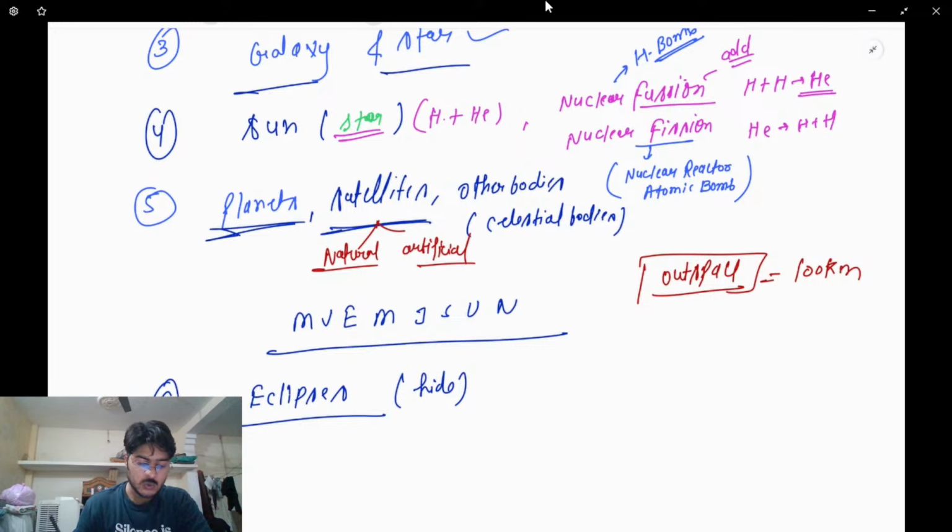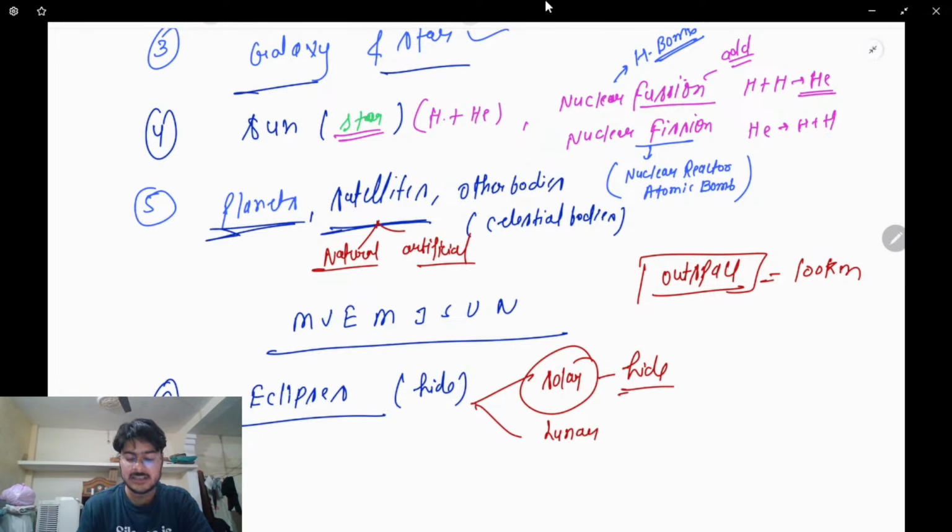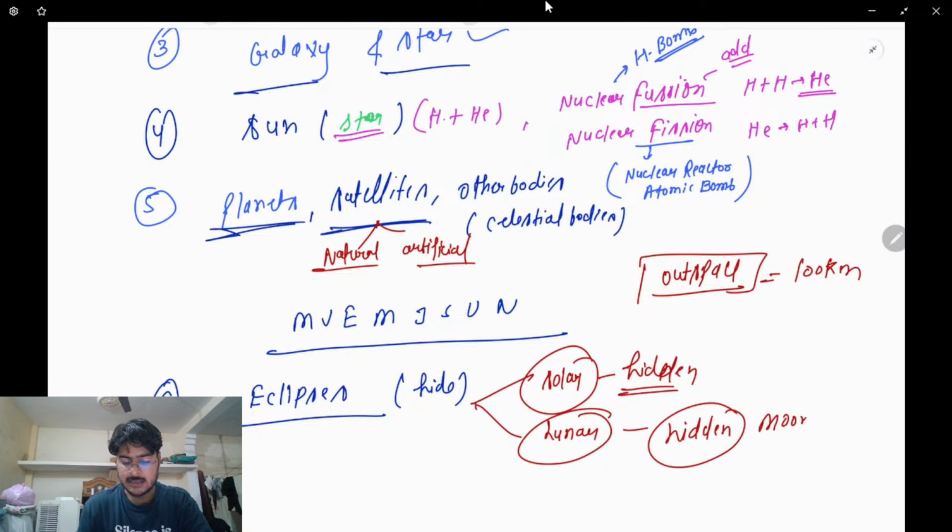Solar means here you cannot see the sun, so the sun will be in the hidden position. Clear? And lunar eclipse, here you cannot see the moon, so the moon is hidden. So here the moon is hidden and here the sun is hidden. This is the overall syllabus of geography, in addition to the mapping part that I have already shown you.